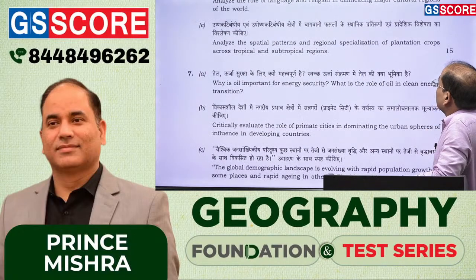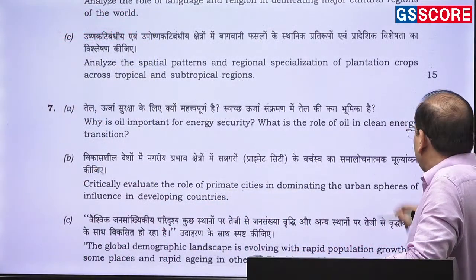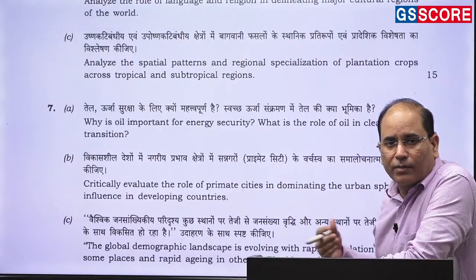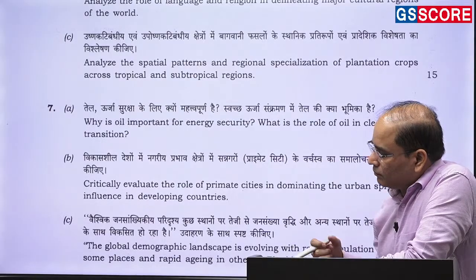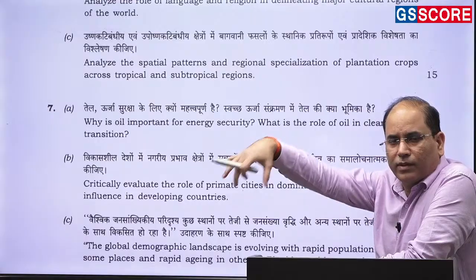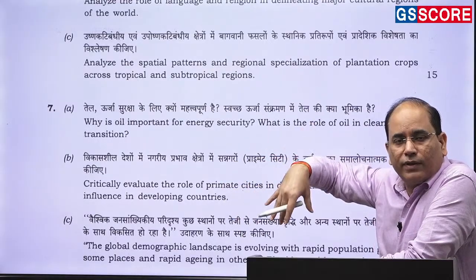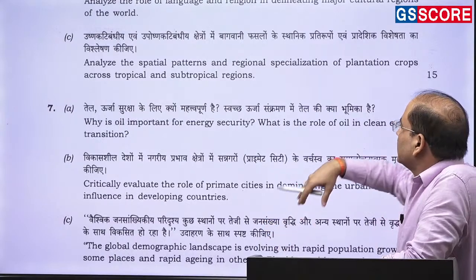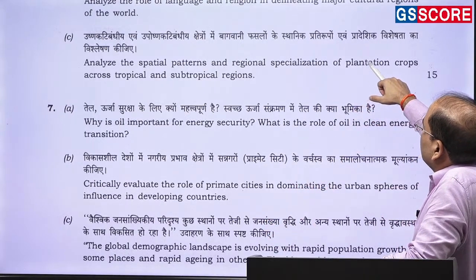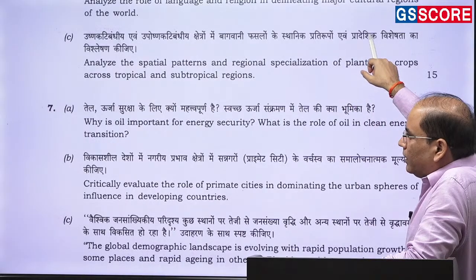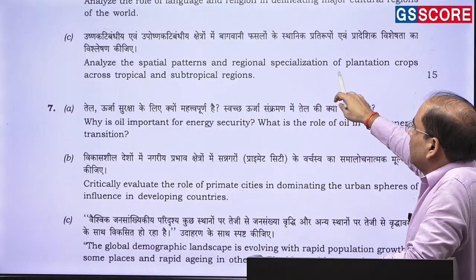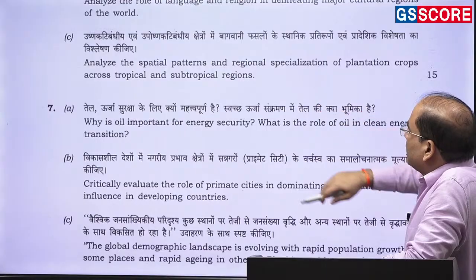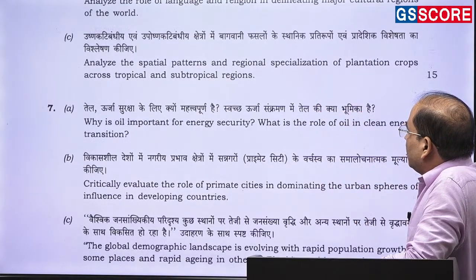Analyze the spatial pattern and regional specialization of plantation crops across tropical and subtropical areas. So in plantation crops you have tea, coffee, rubber. So these plantation crops, even to a certain extent sugarcane can also be considered, but you need to limit yourself to tea, coffee, rubber. These are the important plantation crops. So here the equatorial climate is well suited. Be it your Amazon basin, be it Indonesia, Southeast Asia, then you will have India, the southern part of India. There you need to highlight why it is suitable.